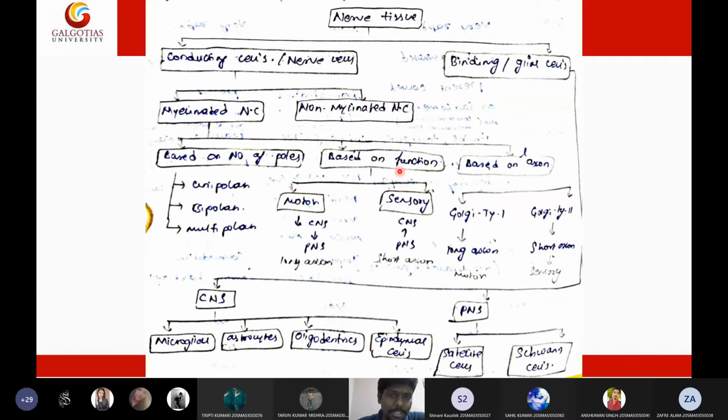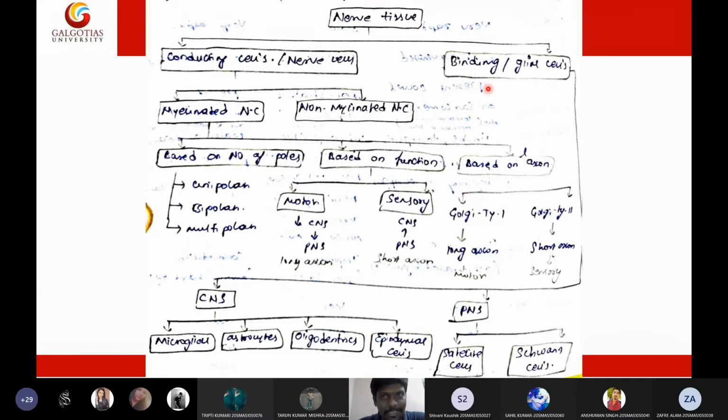Based upon the function, there are two types, motor neurons and sensory neurons. Motor neurons carry information from the brain, whereas sensory neurons carry information to the brain. Then depending upon the axon length, we have short axon neurons and long axon neurons. Short axon neurons are called Golgi type 2, which are sensory neurons, whereas long axon neurons are called Golgi type 1, which are motor neurons. So this is all about the myelinated nerve cells.